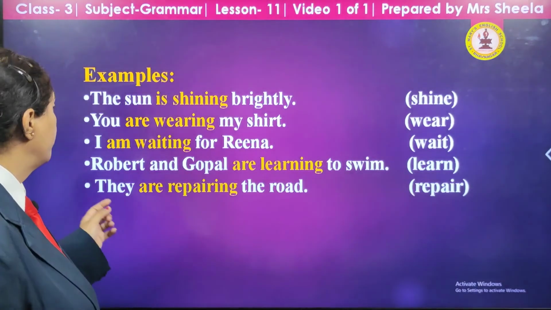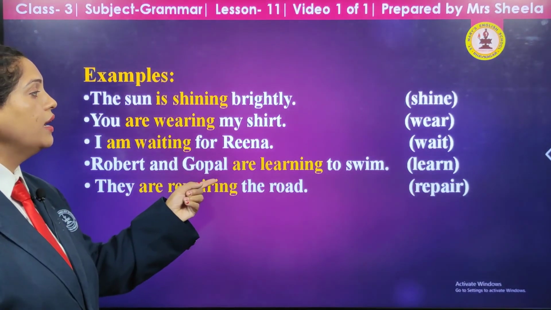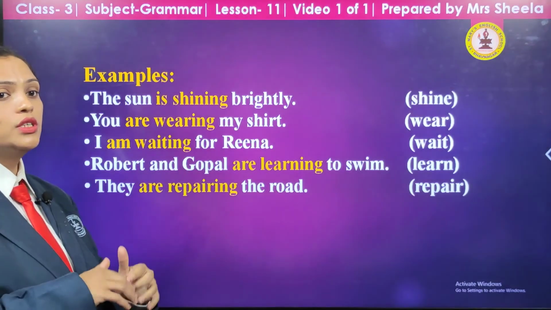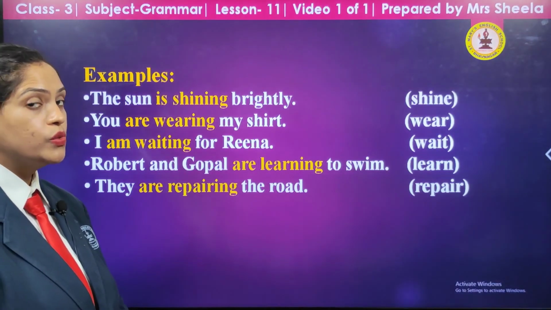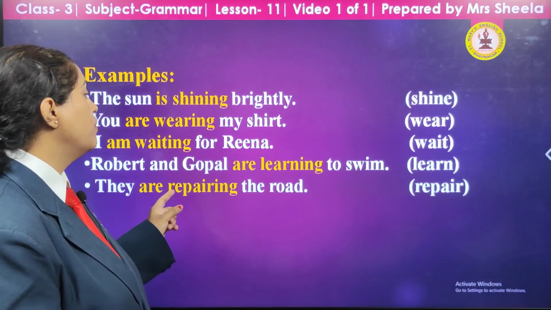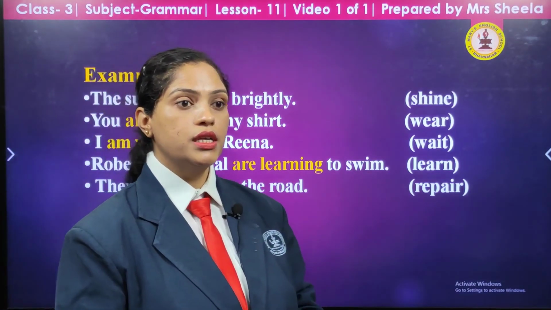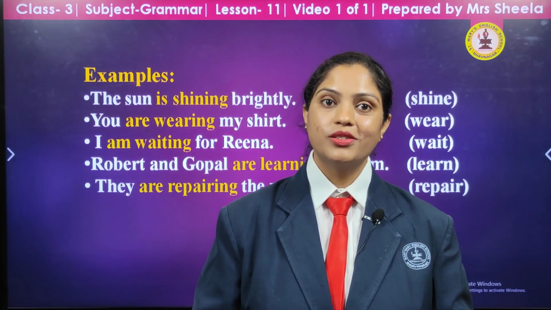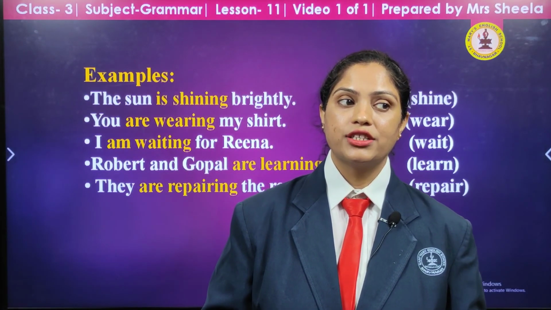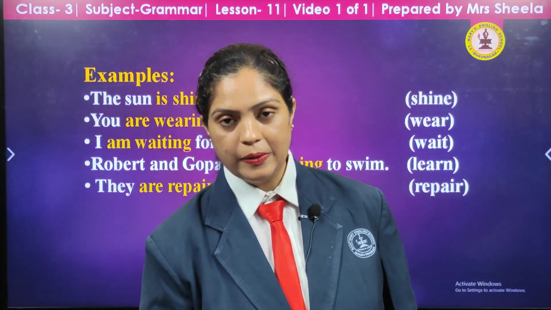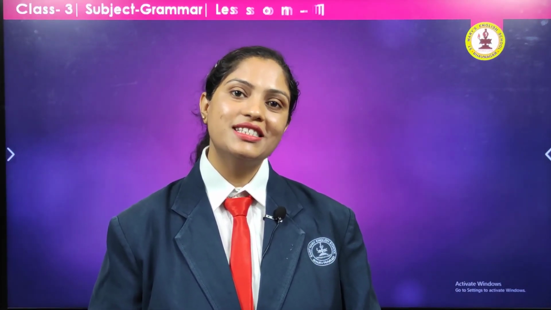Something which is happening right now, continuously. Robert and Gopal are learning to swim. They are in the swimming pool and learning to swim. They are repairing the road. The repairing work of the road is going on. So, this also shows the action which is done presently. So, this is how we use the word in our present continuous tense.